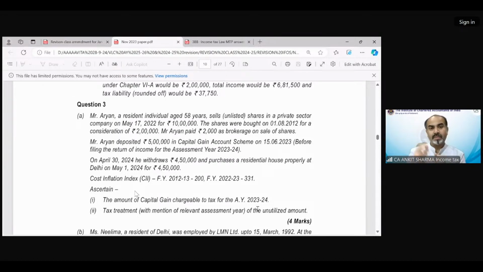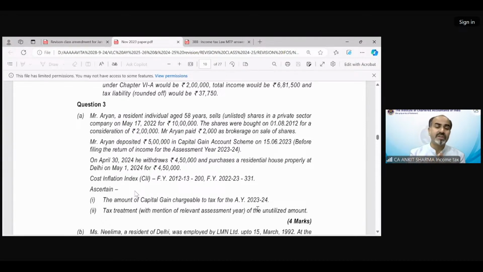Okay. Mr. Aryan deposited 5 lakh in the capital gain account scheme. So the exemption concept is also applicable in this question. To solve a question having an exemption provision, first of all, you should identify which exemption is going to be applicable. And it depends upon what we transfer and what we purchase.